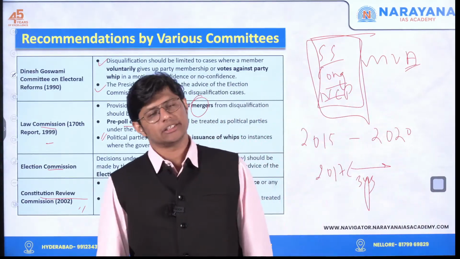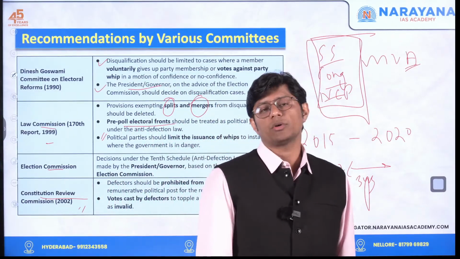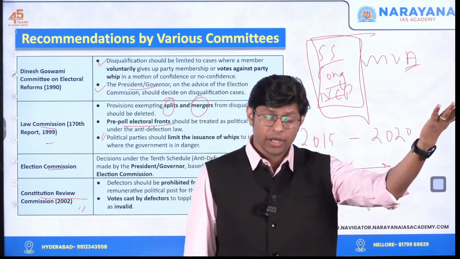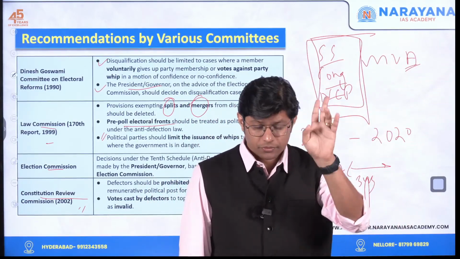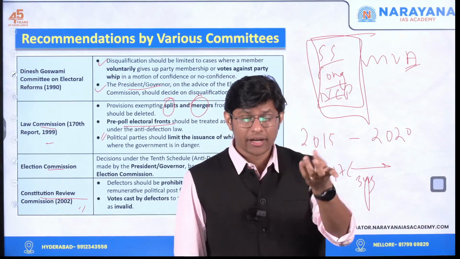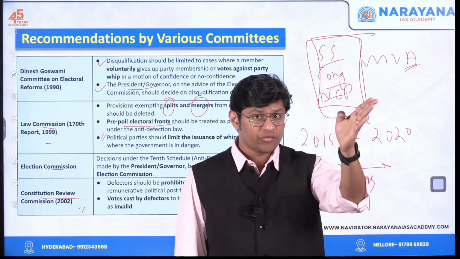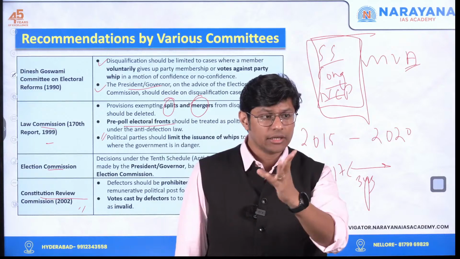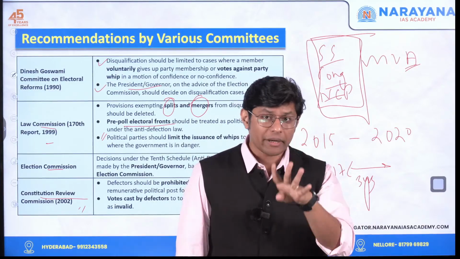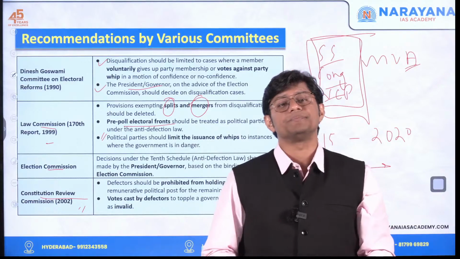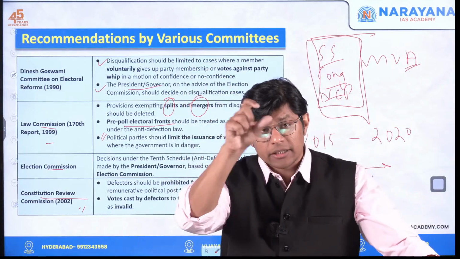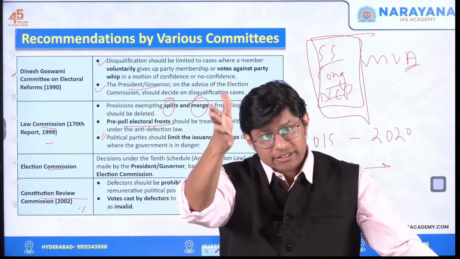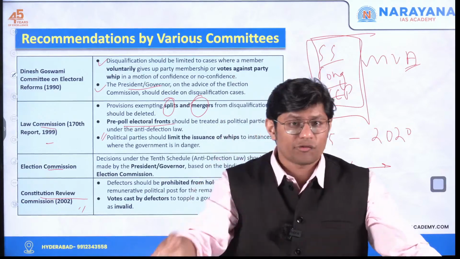I hope students understood each and every dimension with respect to anti-defection. So what did we understand? We understood what is defection. We understood what is the anti-defection law. 52nd Constitutional Amendment in 1985, 10th Schedule, grounds for disqualification, 4 grounds. Then exemptions, 3 grounds, power to decide disqualification petitions. Then we discussed the Supreme Court judgments, the Nabam Rebia judgment, Kihoto Hollohan judgment, right? Then we discussed the advantages. Then we discussed the challenges, followed by the way forward.